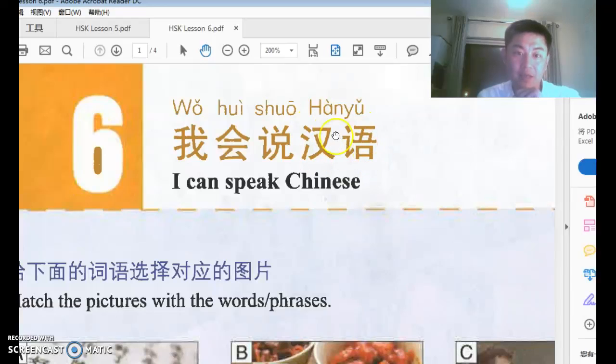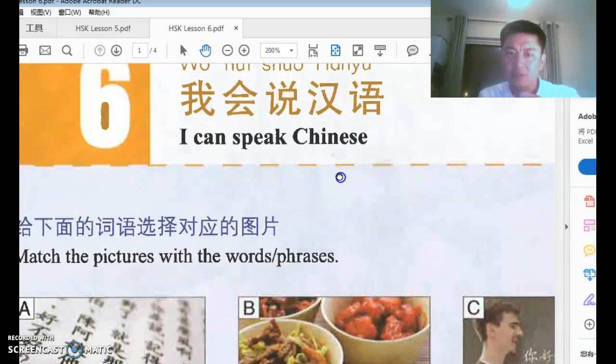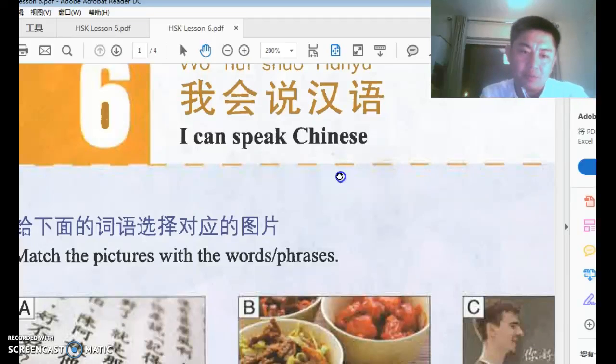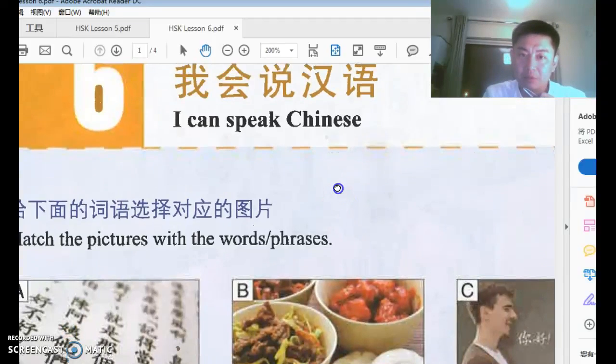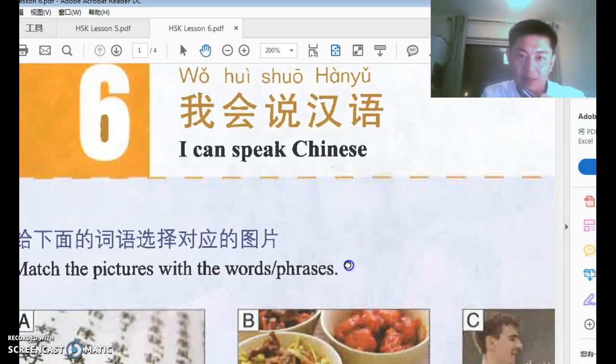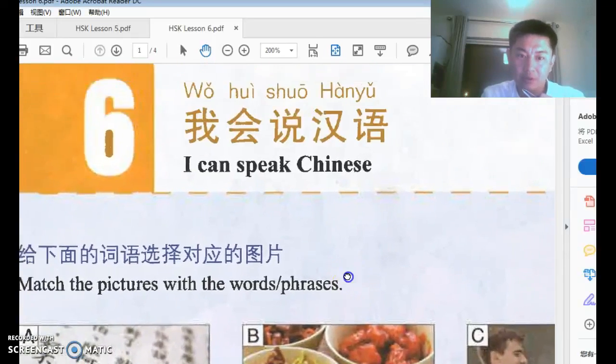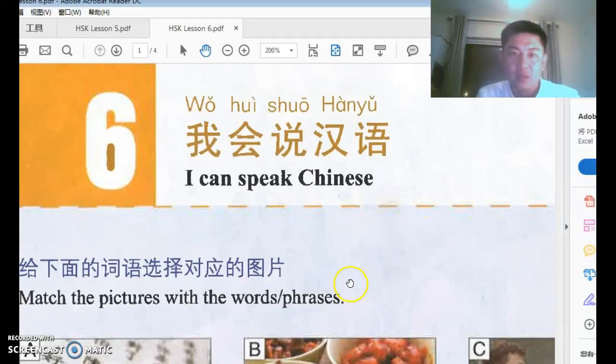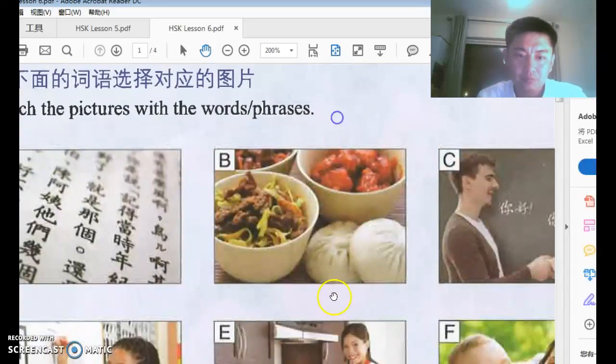Yu is language, and Han is the name of the biggest ethnic group in China. About 90 something percent of the population, and most of them speak Han and speak Chinese. I'm one of them, and there are other minorities, ethnic groups, and most of them speak their own language, which is completely different from Chinese.